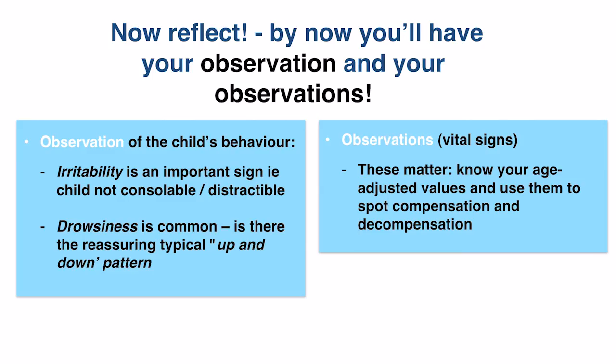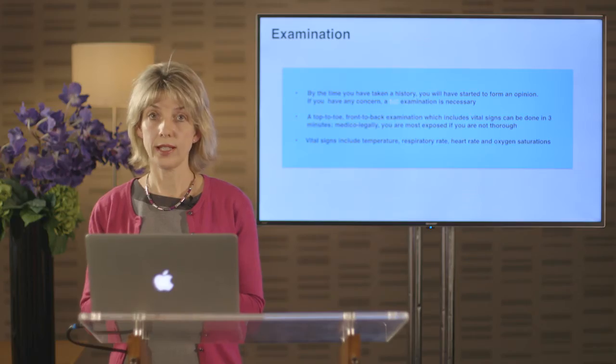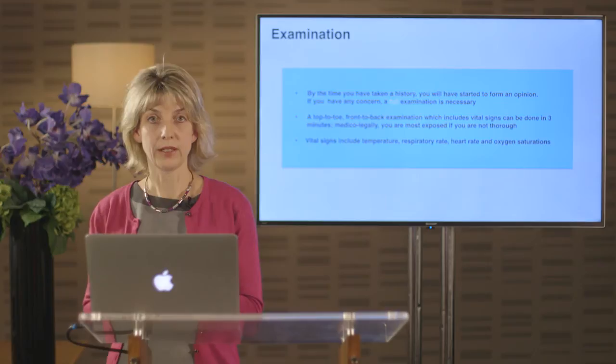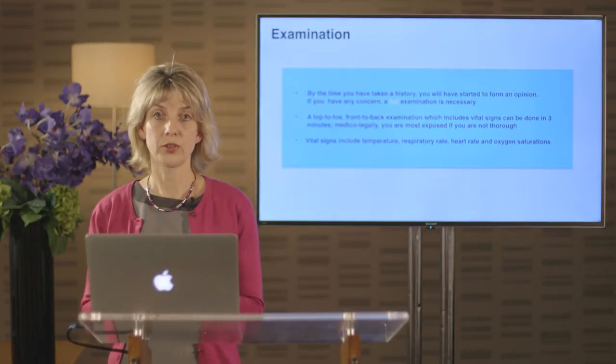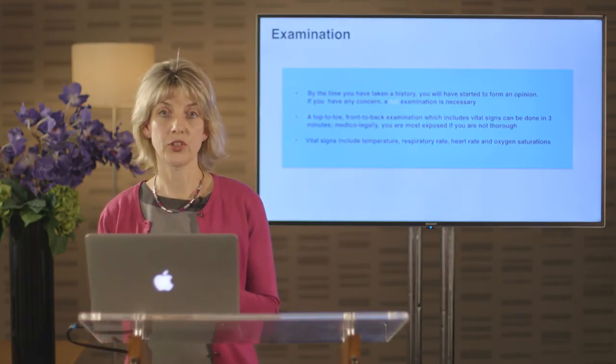You can actually do a full set of observations as well as a full top to toe, front to back examination in under 3 minutes. So it is easy to do and it's worth it. For observations, we're talking about the vital signs. So we mean heart rate, respiratory rate and pulse oximetry for any child that may have difficulty in breathing. These are important because it is quite hard to spot the needle in the haystack for diseases such as meningitis or other severe sepsis. And it's the heart rate that might jump out at you.